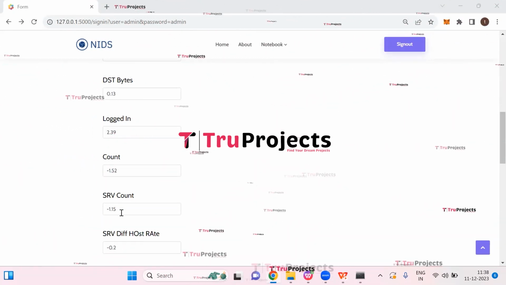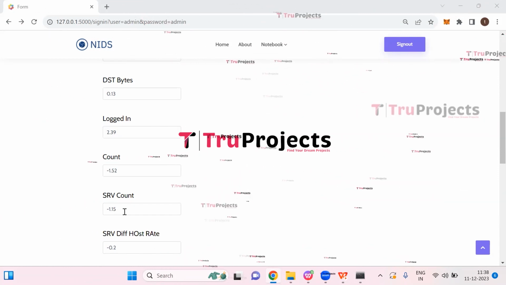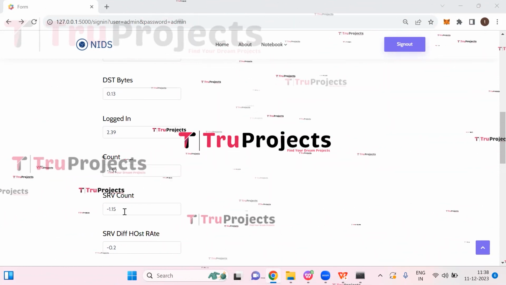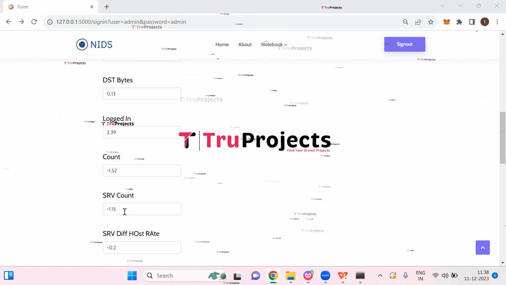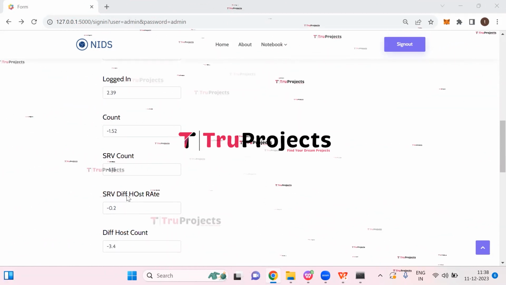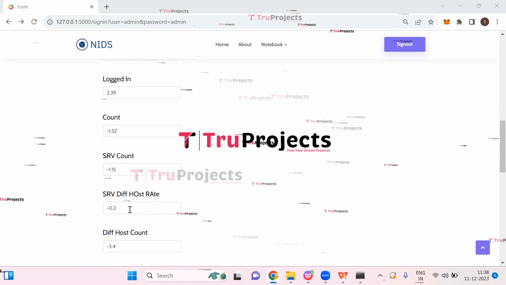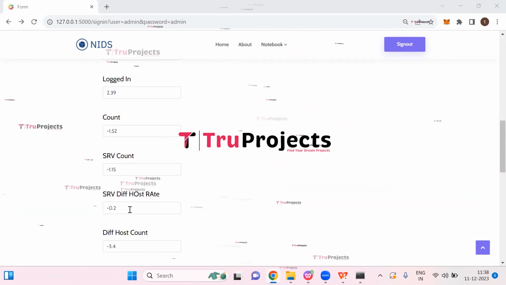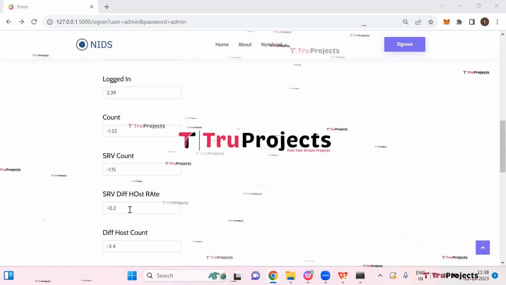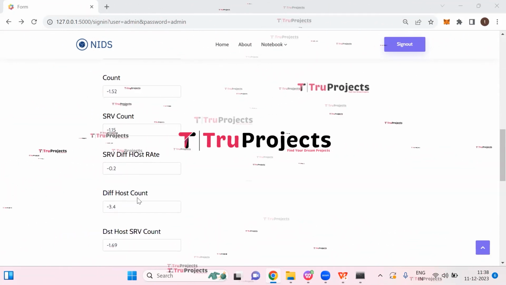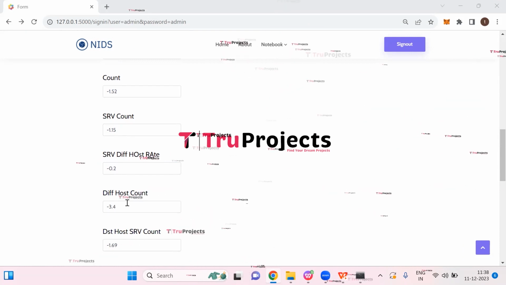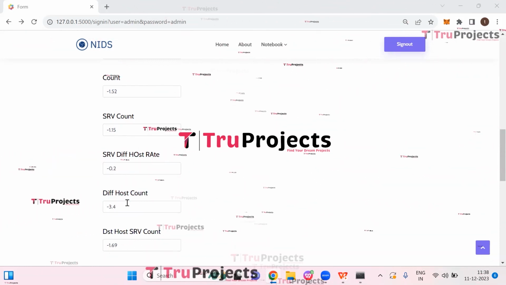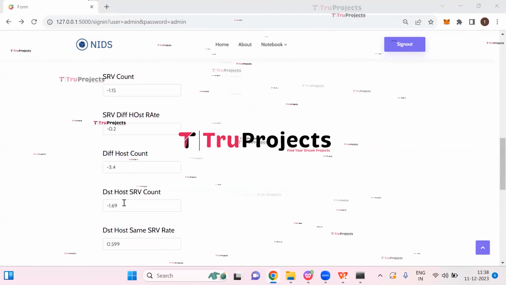SRV count is minus 1.15. That is the total number of observed connections and connections to a specific service, respectively. SRV different host rate is minus 0.2. Rate of different hosts accessing the same service. Destination host count is minus 3.4. Count of connections to the same service from a destination host.